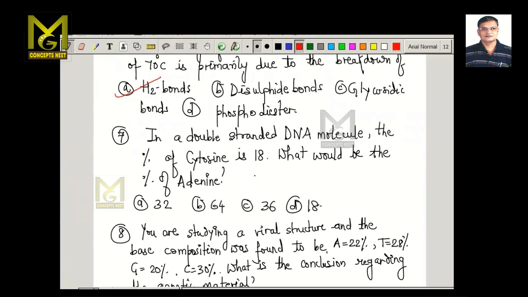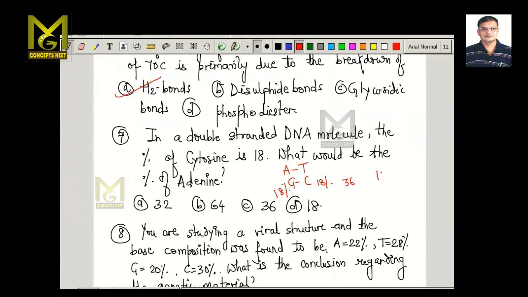In a double stranded DNA, the percentage of cytosine is 18. So what will be the percentage of adenine? So we are all aware that A plus T is equal to G plus C. So cytosine is given. So cytosine is 18%. So similarly, guanine will also be 18%. So 18 plus 18 is 36.